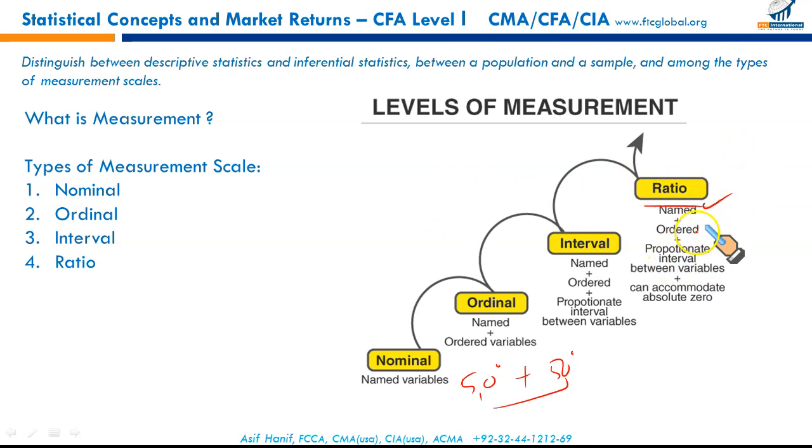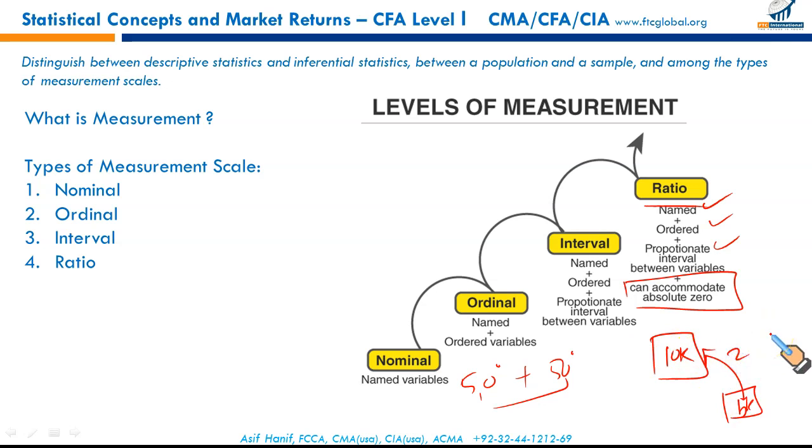Now the last level of measurement is ratio. We have names, order, proportion, interval, and we can also accommodate absolute zero. For example, if I have a 10 kg box and I have a 5 kg box, I can say that 10 kg is twice as heavy as 5 kg. And I can add these up as well. 10 plus 5 will give me 15 kg.